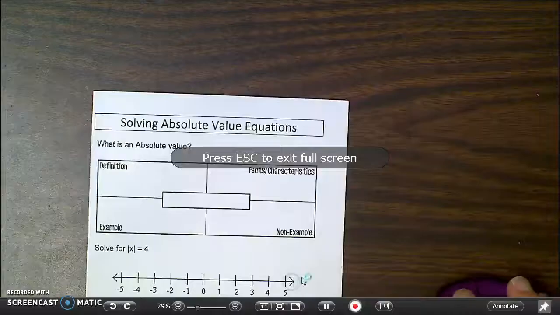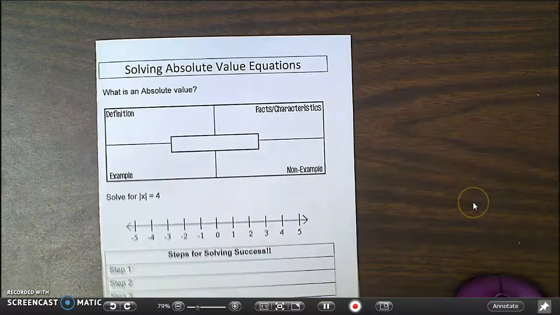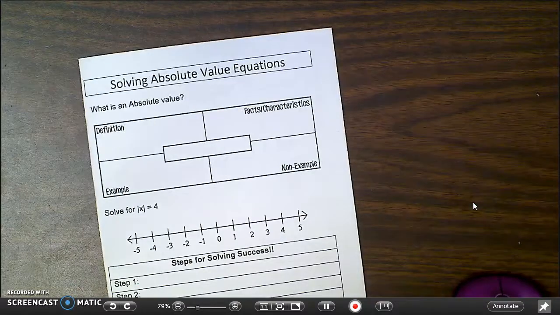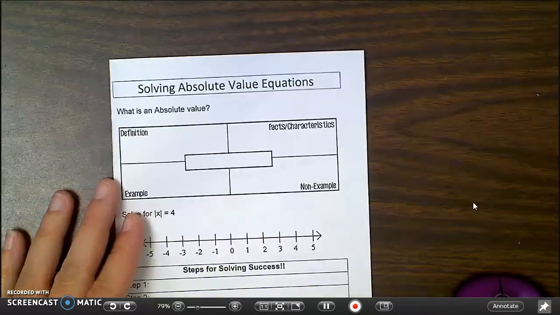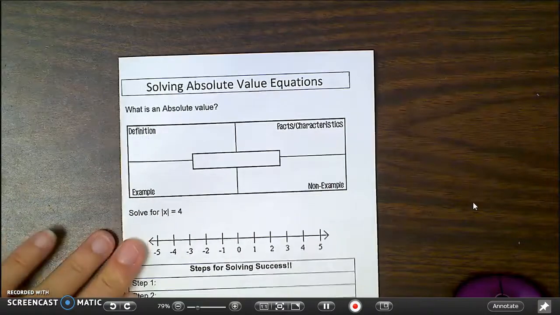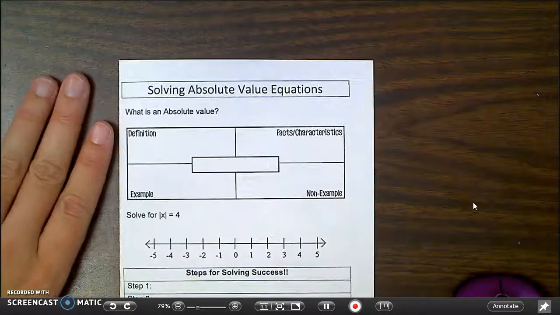Alright, hey Algebra 1. We are going to take some notes for our notebook today because of our lovely, lovely snow days. So we need to talk about solving absolute value equations.